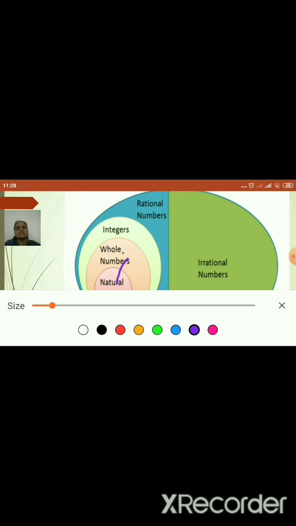Yes, all the natural numbers are whole numbers, because whatever numbers are there in the natural number group are nothing but a part of the whole numbers. Similarly, all whole numbers are integers. The statement is true. Similarly, all integers are rational numbers.